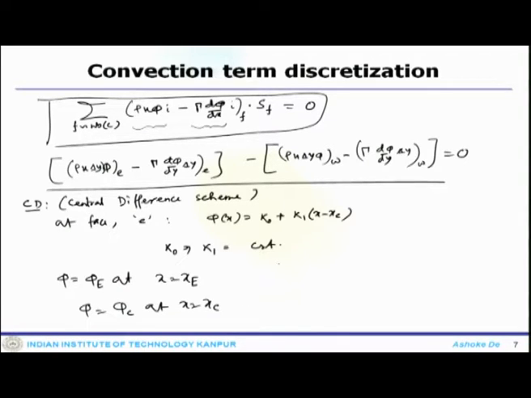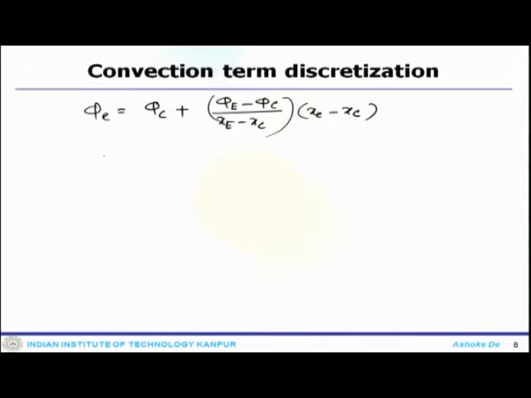So, one can evaluate phi e equals phi c plus (phi e minus phi c), so that is a linear interpolation in x small e minus x capital C. Essentially one can use the Taylor series and find that.